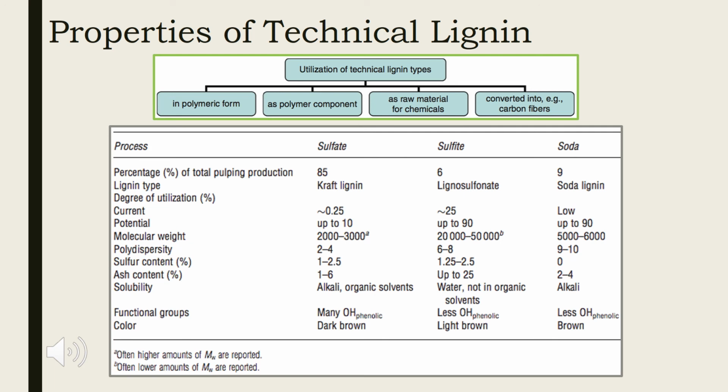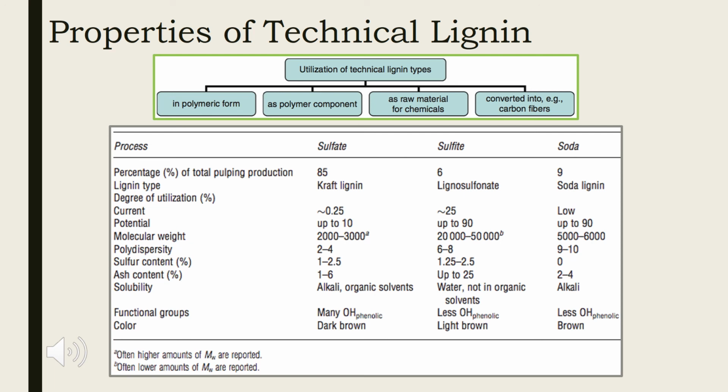The degree of utilization, current as well as potential, shows that at present only the potential of lignin from sulfite pulping is utilized. The highest possible potential, however, has the lignin of sulfate process due to production volume, but it has comparatively lower molecular weight and dark color than the one from sulfite process.